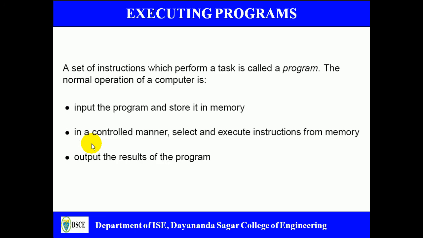Now let us see how program execution takes place. As we already said, a program is nothing but a group of instructions. In normal operation, the user inputs the program through the input device, or he may store the program and data in the memory in advance to speed up the process. The computer takes them one by one in a selected manner and starts working on them according to the instructions. And finally, when the ALU or CPU computes, it sends the results to the standard output unit. That's how program execution takes place.